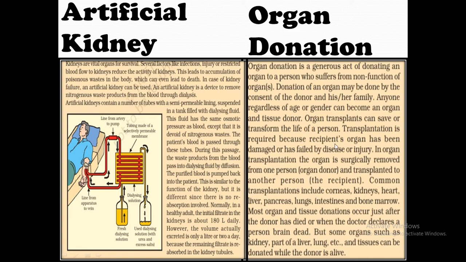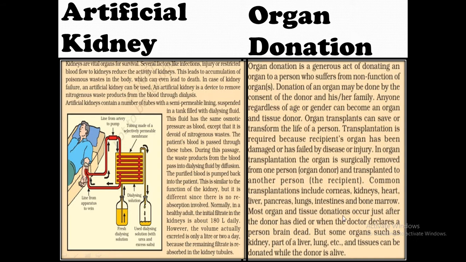So organ transplants can save or transform the life of a person. Transplantation is required because the recipient's organs have been damaged or have failed by disease or injury. In organ transplantation, the organ is surgically removed from one person, that is the organ donor, and transplanted to another person, that is the recipient. Common transplantations include corneas, kidneys, heart, liver, pancreas, lungs, intestines, and bone marrow.